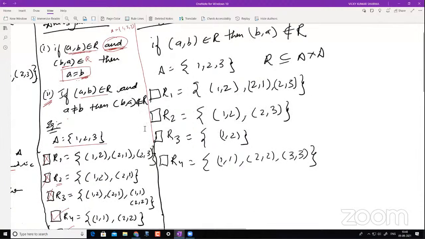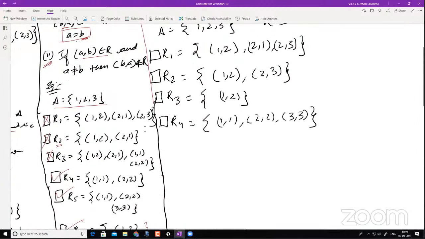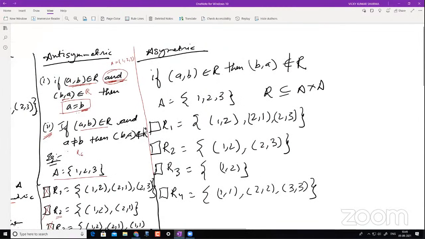Now let's go with our R6. I'll write down here R6. The R6 element is (1, 2), right? So now you see, if (A, B) belongs to R, yes, it does. Is A not equal to B? Yes, A is not equal to B. Then (B, A) should not belong to R. Is this also happening? I don't have (B, A) in R, and therefore this is antisymmetric. I think now it should be fine.